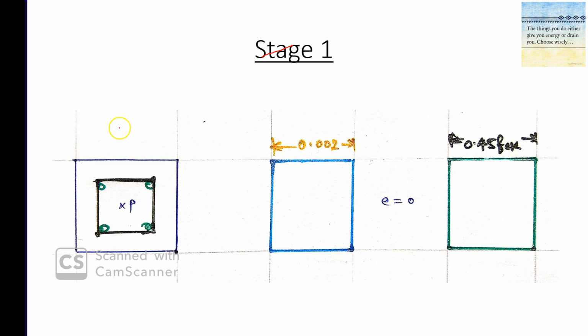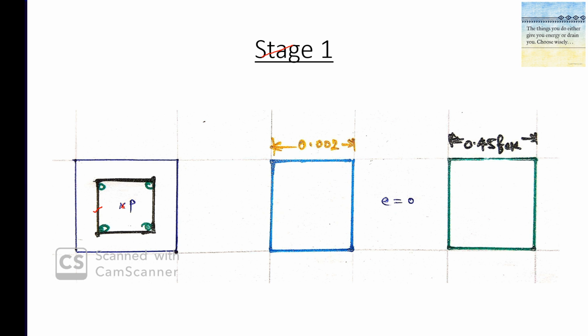Here what we are going to do is take a cross section. We have a cross section of an axial compression member. These green ones are the reinforcements and this black one is the stirrup. In case 1, you see this is the centroid of our cross section. If we apply load through this point, the load acts concentrically and it induces only compression.